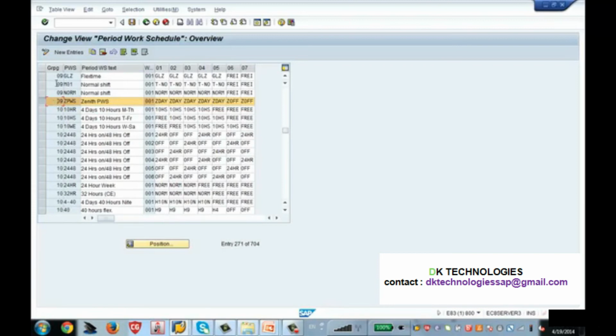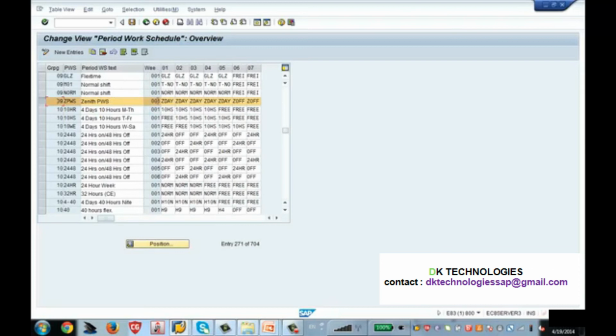So just see here, the grouping 09 is the personnel subarea grouping for the daily work schedule. I have given the name for the period work schedule. This is the text for the period work schedule, and this is the week. The week number is 1 because I am not creating shifts like morning shift, afternoon shift or night shift. It is very straightforward, this week will rotate one after the other with the same timings. That is the reason why I have given week number 1.